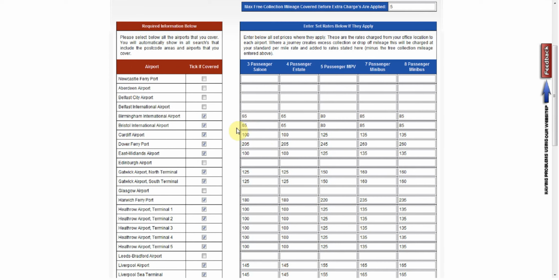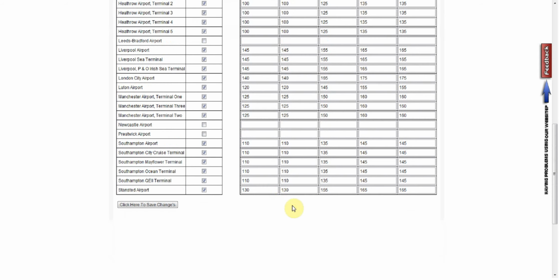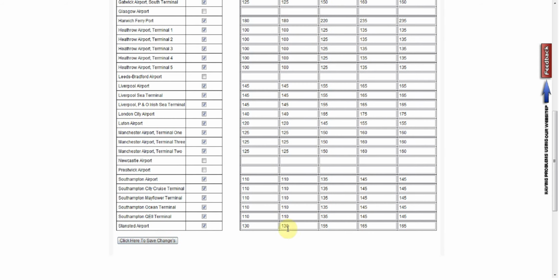Tick the airports that you cover, and you will show correctly for the results. Click here to save any changes that you make. And good luck with the system. If you have any issues, please come back to us.